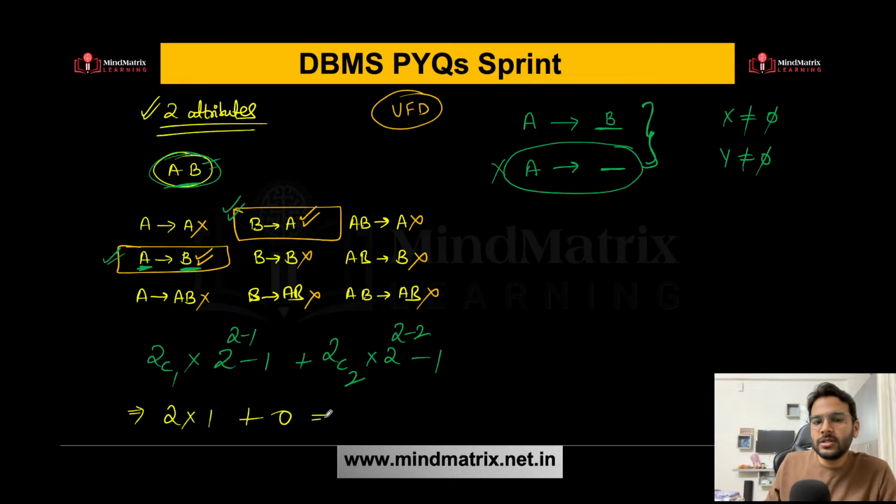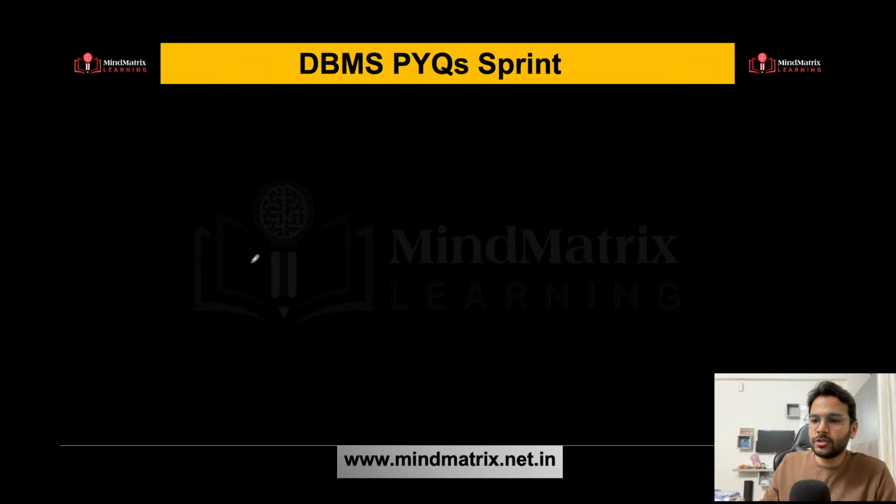So this is what I'm getting. I'm getting 2 only. Is this clear or not? Do you have any doubt? If you have any doubt, please ask. So can I say this is now applicable? Now it can be applicable on 3 attributes also.